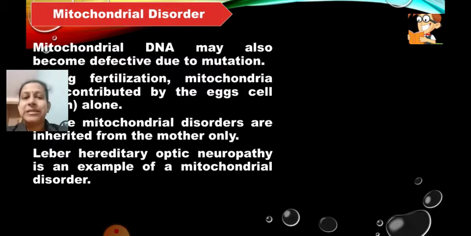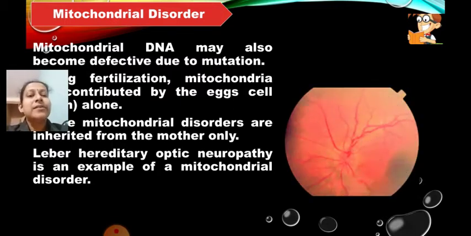Now what is this disorder? This is the disorder of the eye. Here the person loses his or her vision, mostly during the person's teens, or around 21 years of age.